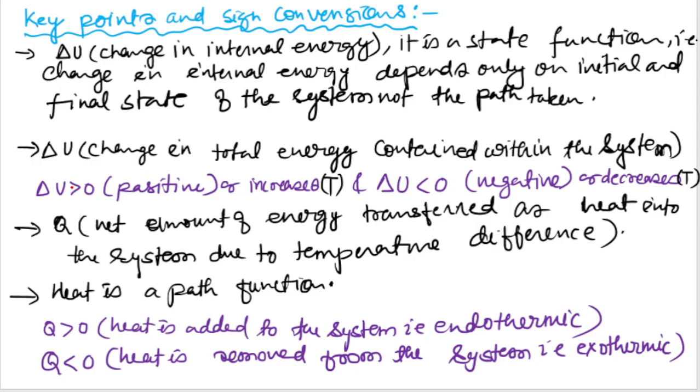If the change in internal energy is positive, that means the temperature is increasing. Similarly, if this value is negative, that means the temperature is decreasing.